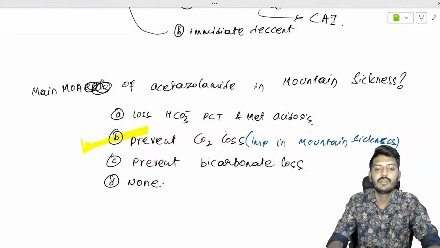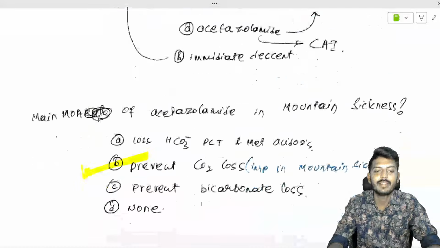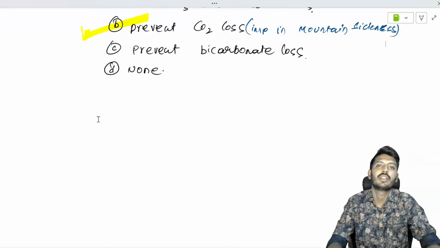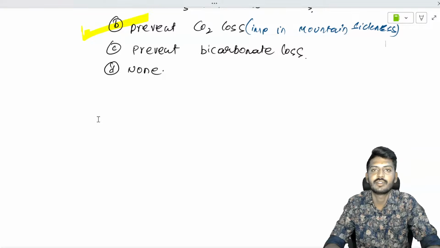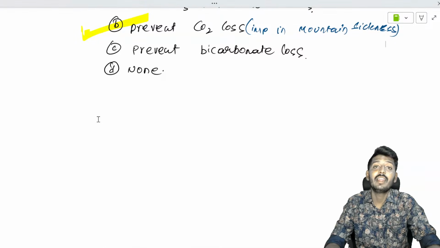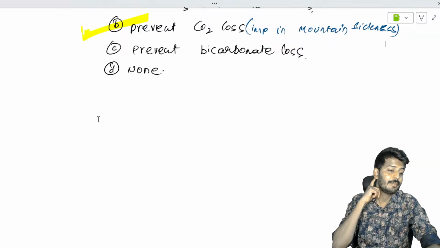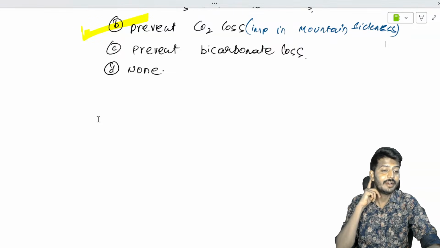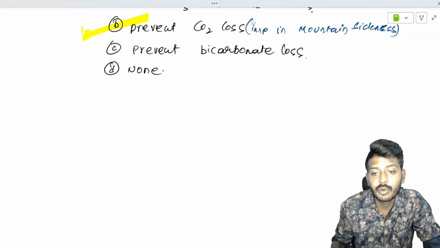Since we spoke about mountain sickness, for motion sickness the drug of choice is a scopolamine patch. It has to be given prior to the onset of the journey, ideally at least 3 to 4 hours prior. Before the onset of motion sickness we have to give the patch, preferably behind the ear. Okay, so let's go to the next concept.